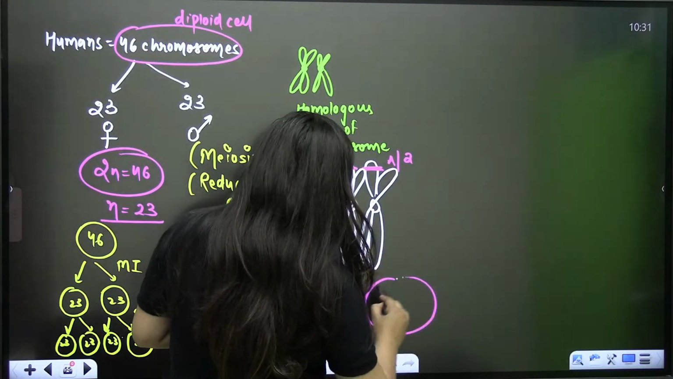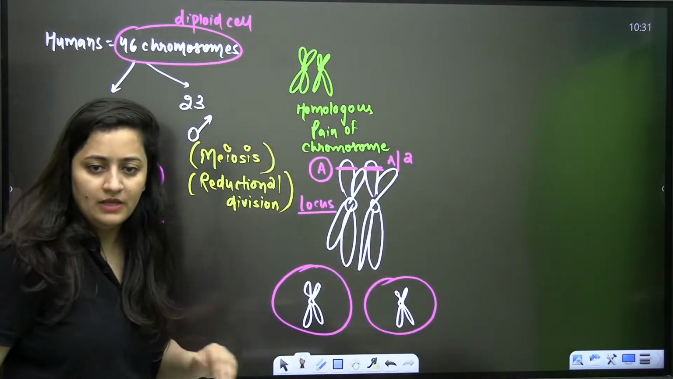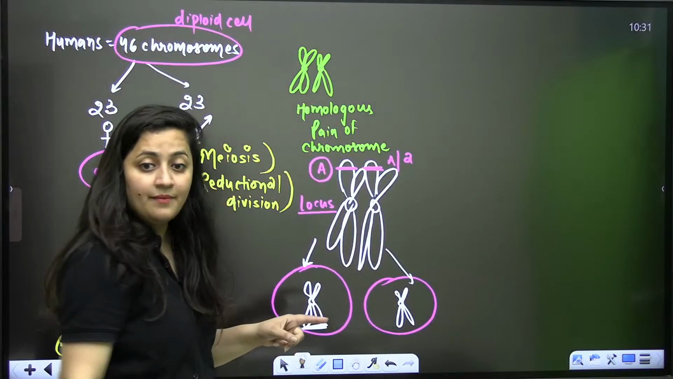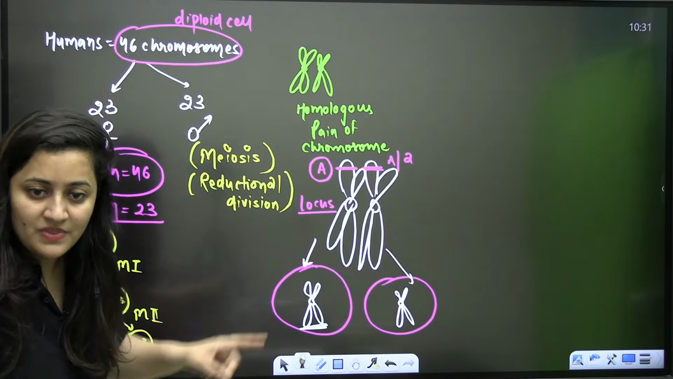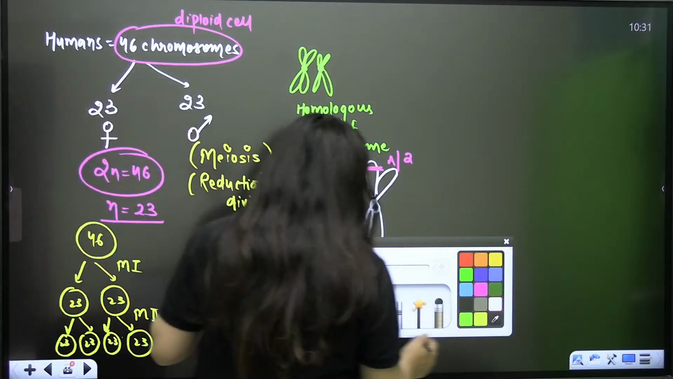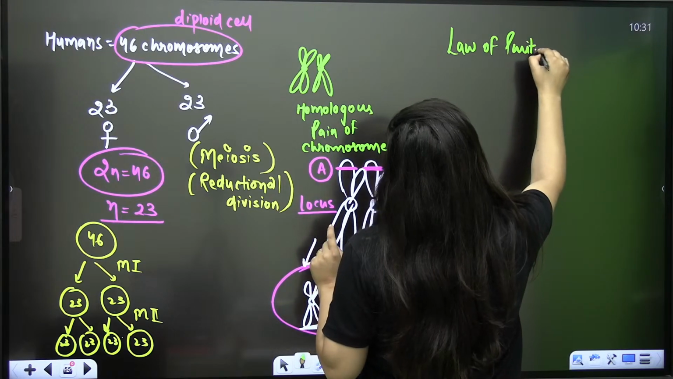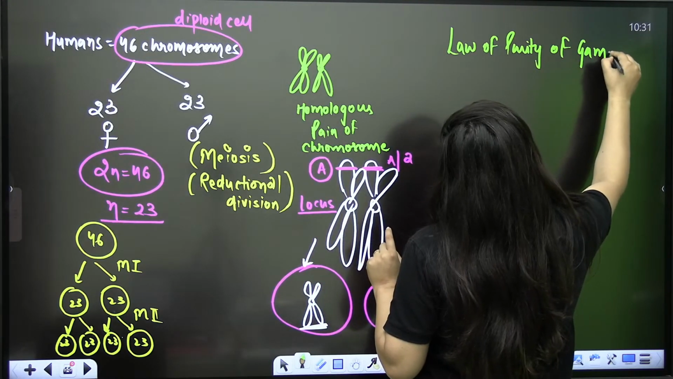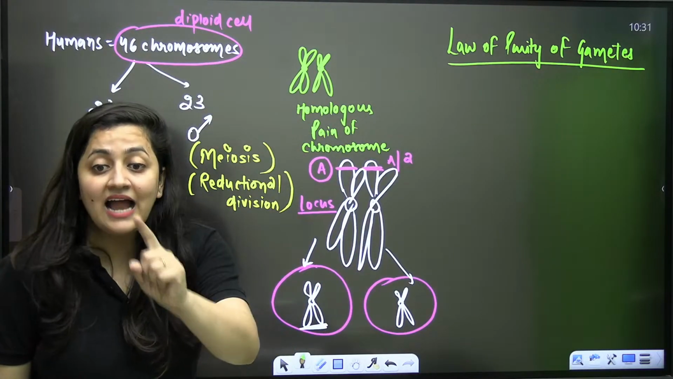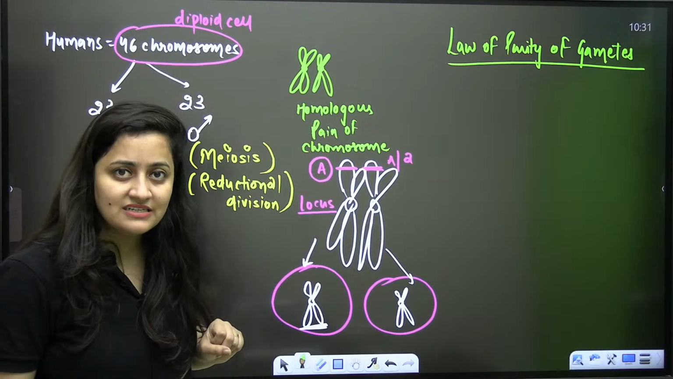Okay, one gamete is going to receive one chromosome and another gamete will receive another chromosome. Like from this pair, one gamete will receive one chromosome, another gamete will receive another chromosome. And in the same way your factors will get separated, right? When I was explaining the law of purity of gametes, that is your law of segregation, at that point of time also we discussed this, isn't it?